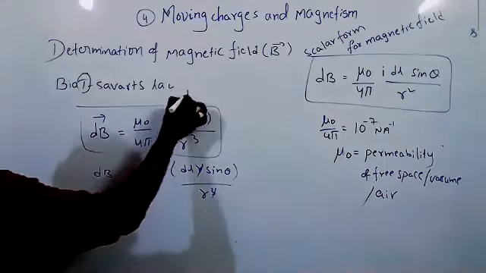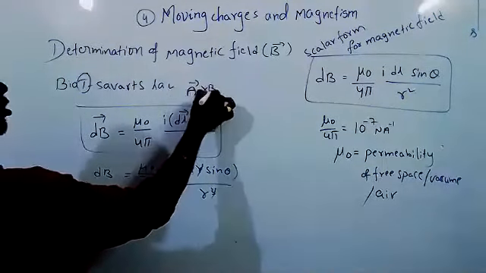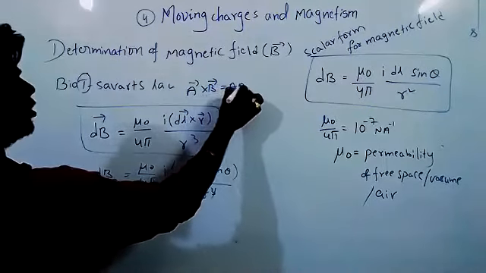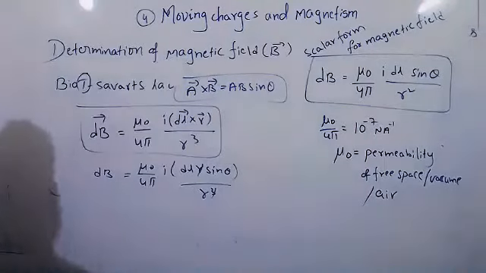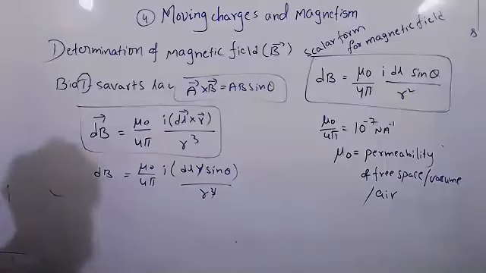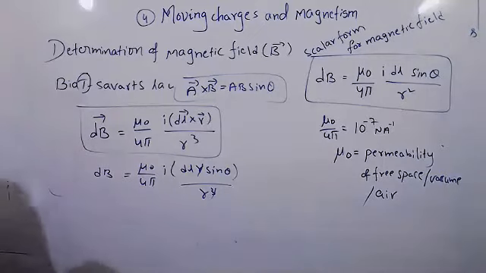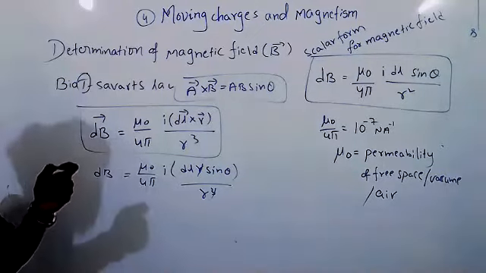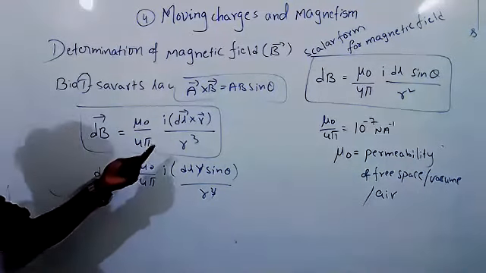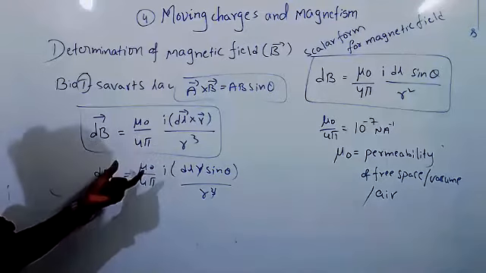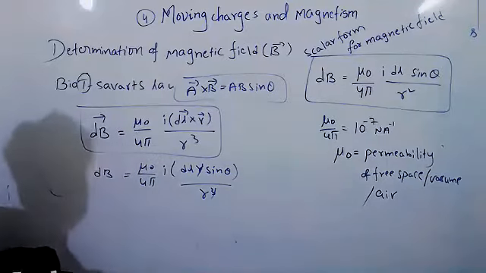Because A bar cross B bar equal to AB sine theta. That's what we have discussed in the vectors lesson. Okay. So how can we determine the direction? Actually, it is a very complex method to find the direction. Now I'm going to say how can we give direction to this magnetic field?